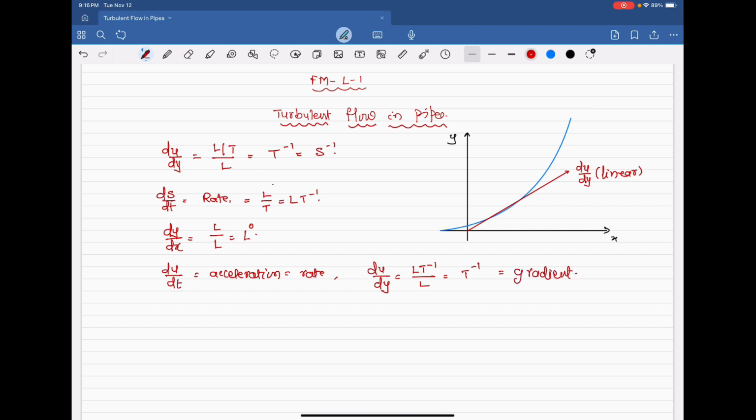Whenever you measure the variation in a particular quantity due to the variation in distance, it is called a gradient. When we calculate the variation in velocity with respect to time, it is called a rate. Now you tell me, du by dy, can we define it as a velocity gradient?